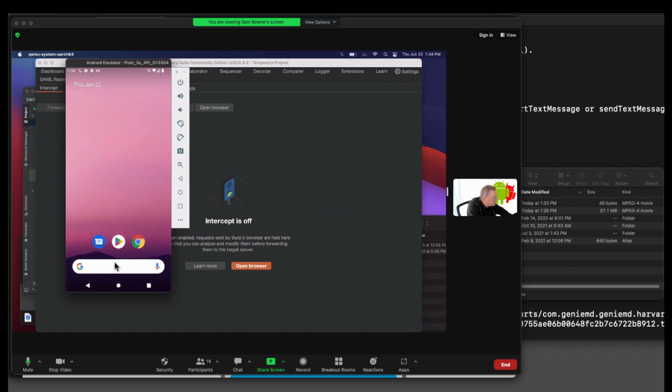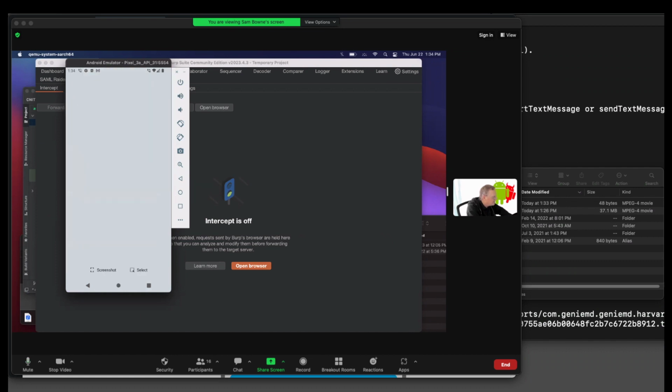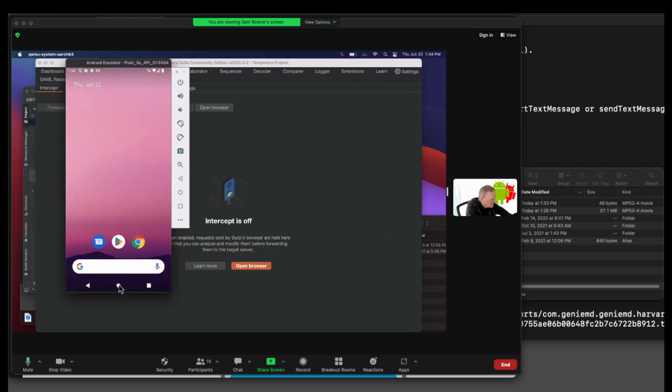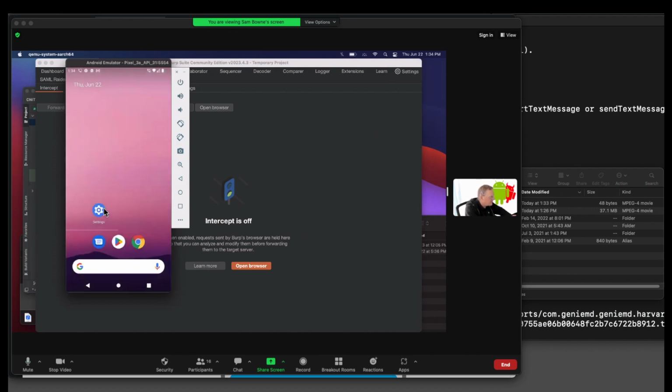All right, so let me try setting my Android. Let's close these other apps, making phone calls and stuff. Let's have settings available, which are here. I'll just drag that and put it on the desktop. Okay, now I'm in settings.